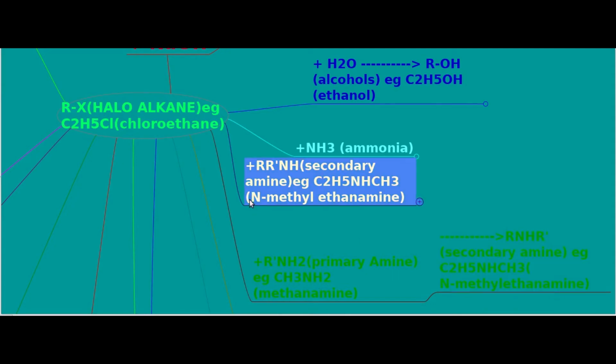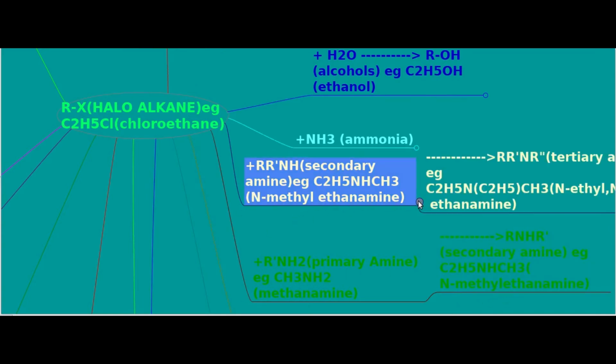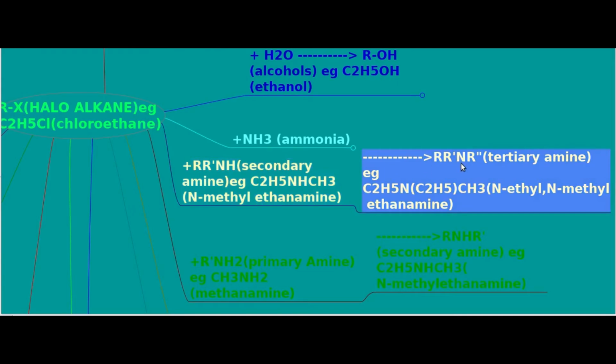And if the nucleophilic reagent is a secondary amine, generally represented as RR'NH, example C2H5NHCH3, N-methyl ethanamine. Here the secondary amine is taken as the reagent. The product will be a tertiary amine, RR'R''N. That is, the hydrogen of the secondary amine is replaced by an alkyl group. Tertiary amine will be the product.